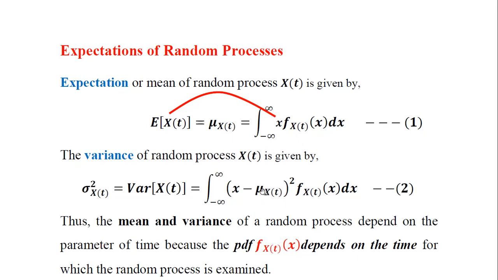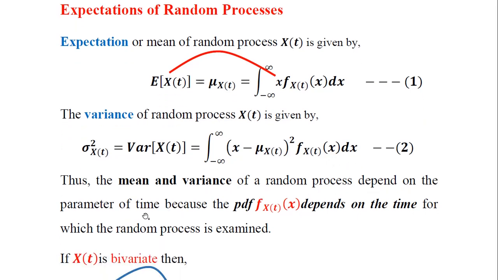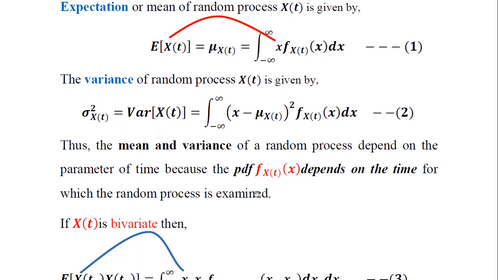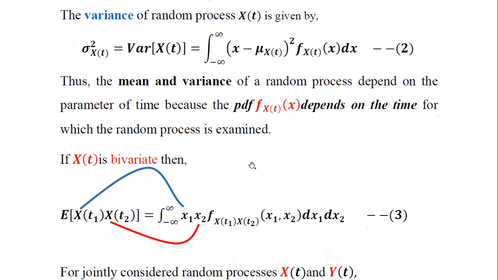So here the mean μ of the random process is there, not of the random variable, and it is subtracted from the value of the x here and then squared. So the mean and variance of the random process depend on the parameter of the time t. We can observe the time instance t throughout in equation number 2 here as a subscript, because the PDF involved here, f_X(t)(x), depends on the time for which the random process is being investigated or examined here. So this is the reason why mean and variance of the random process depend on the time parameter.